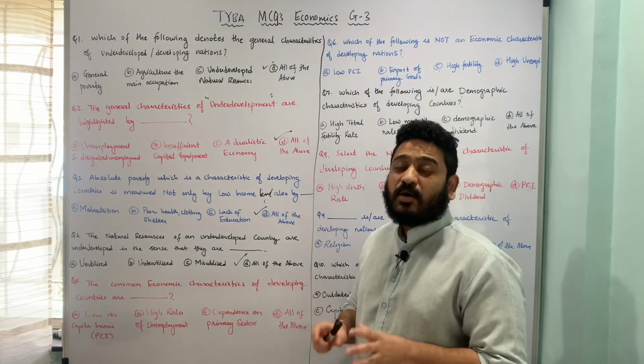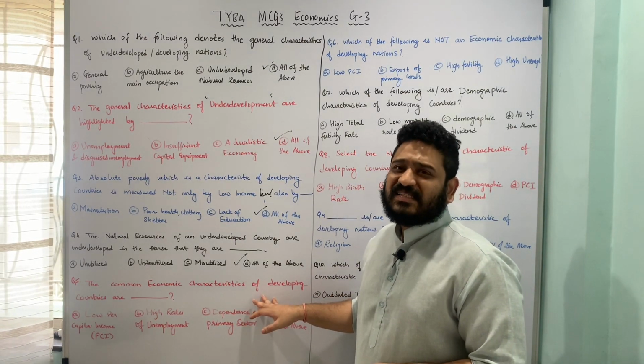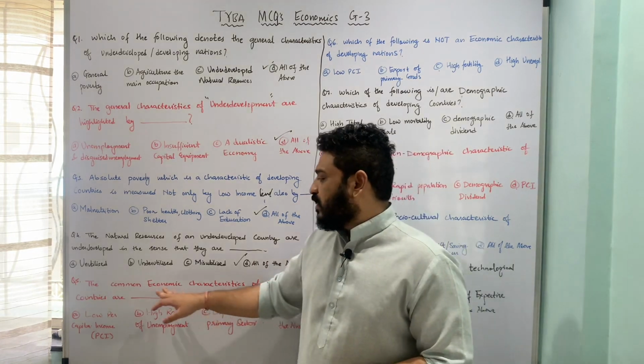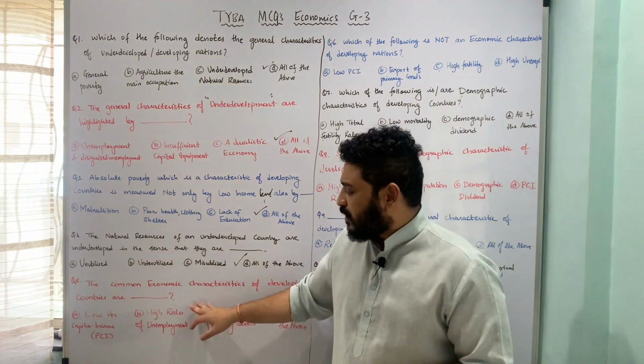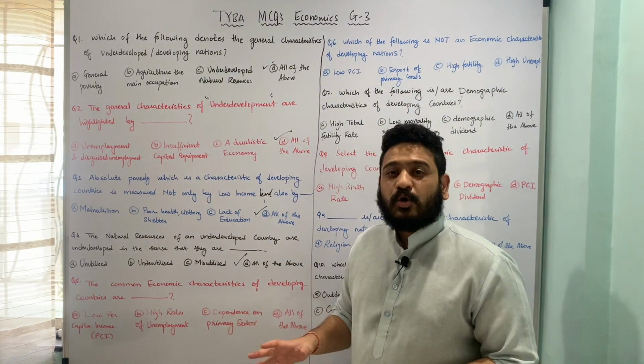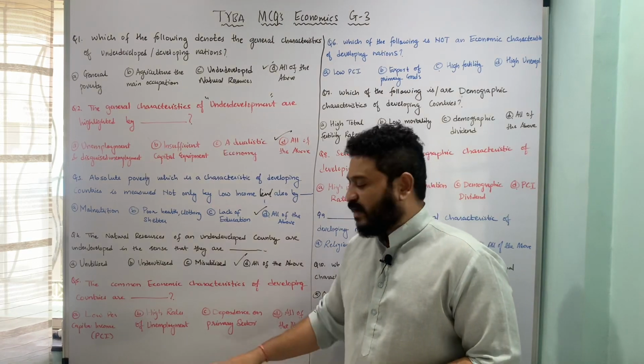The next one is, the common economic characteristics of a developing country are what? Let us look at the underlying options. The first is low per capita income. The next is high rates of unemployment.